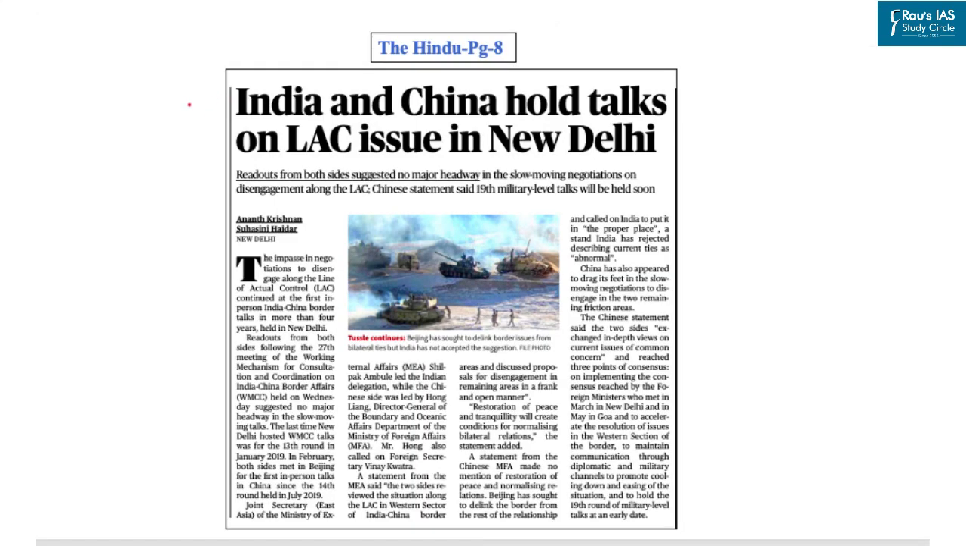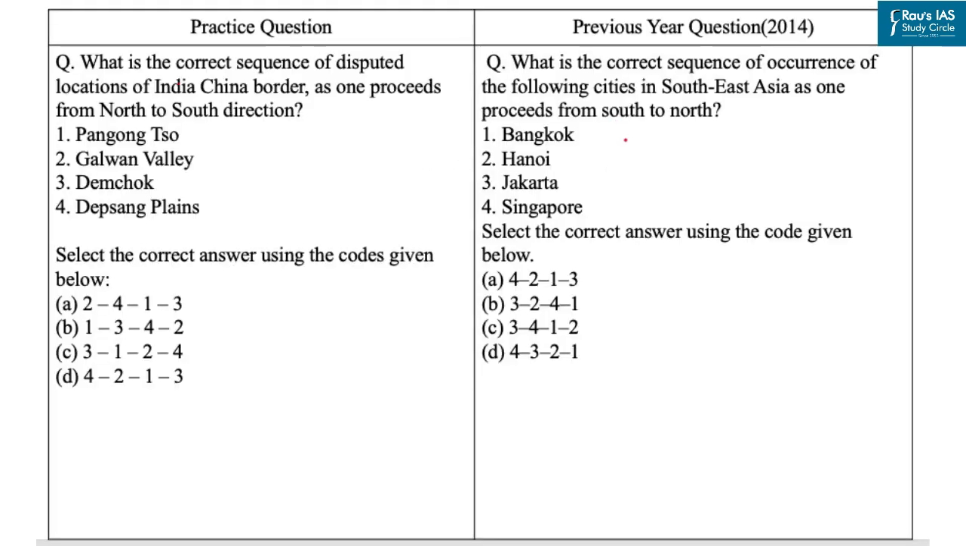Now our next question is based on this article which appeared on page number 8 in the Hindu newspaper. This article talks about multiple roadblocks in negotiations between India and China to disengage along the line of actual control. Now, map-based questions are very important in prelims examination. One or two questions are often repeated from this section. As in year 2014, UPSC has asked question based on cities in Southeast Asia. So let's come to the practice question. Question says, what is the correct sequence of disputed locations of India-China border as one proceeds from north to south? Options are Pangong Tso, Galwan, Demchok, Depsang.